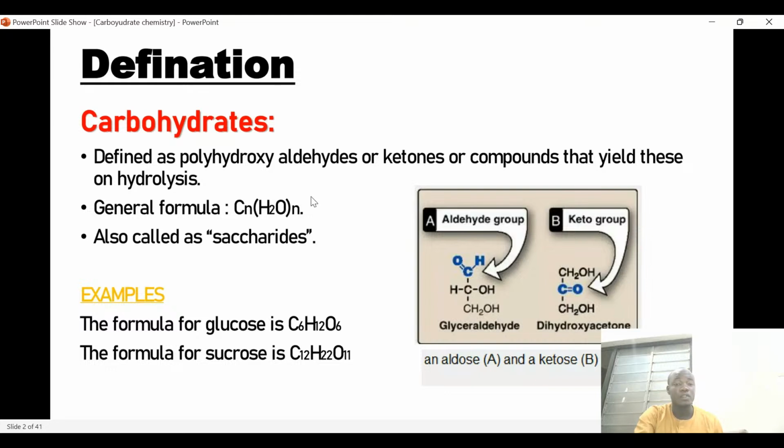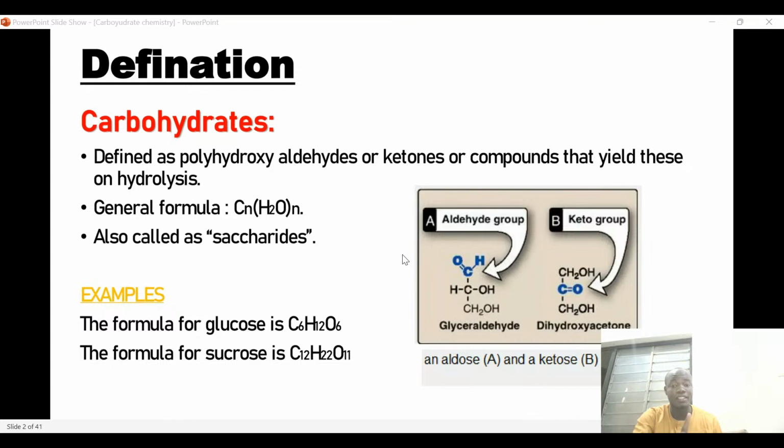So the fully hydroxyaldehyde or fully hydroxyketone is what we consider a carbohydrate. The criteria for a particular compound to be considered a carbohydrate: the first thing, the compound must have either an aldehyde or ketone functional group.